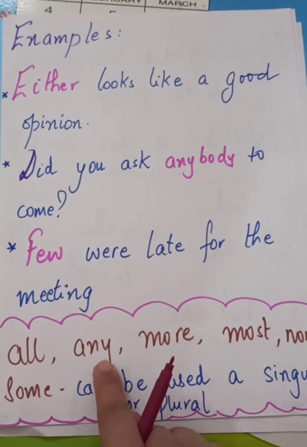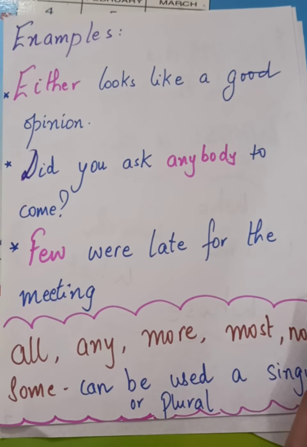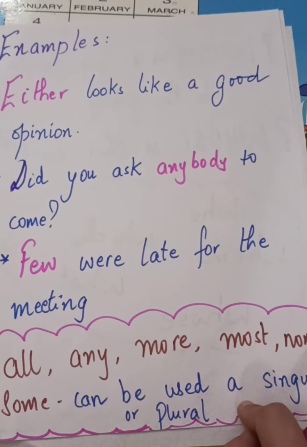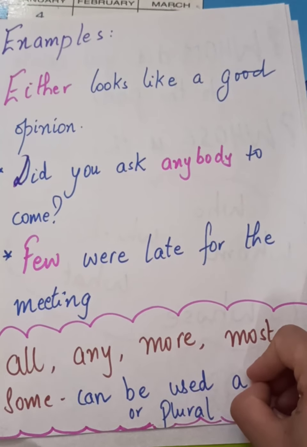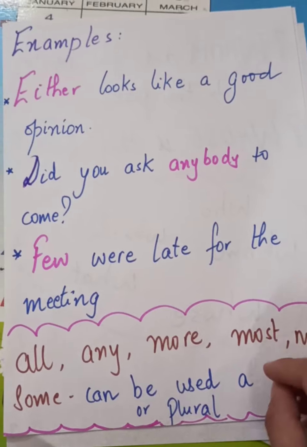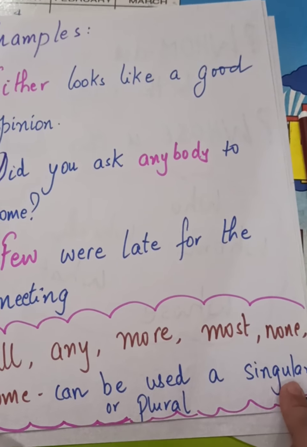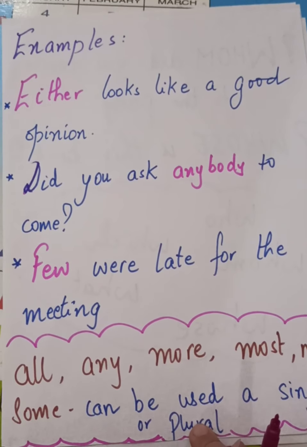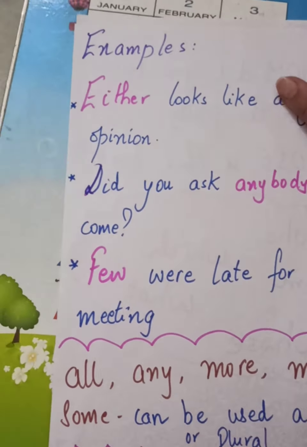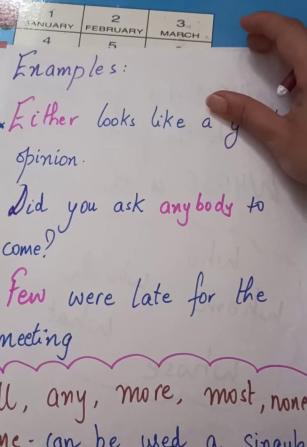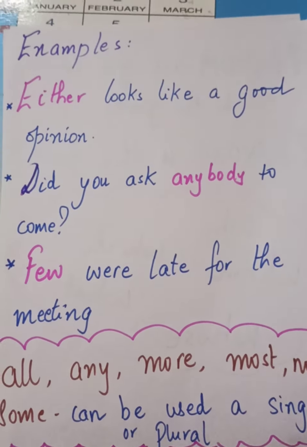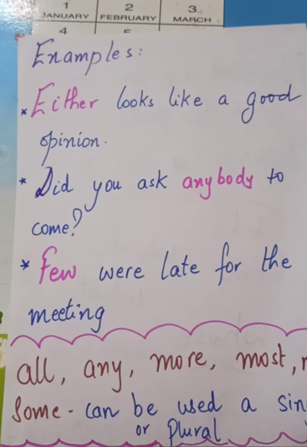All, any, more, most, none, some. Now these are few of the indefinite pronouns which can be used both as singular or plural. Confused? Don't be. I'll just share one example, and I'm sure you will be able to understand it, and all the ambiguity will be clear.